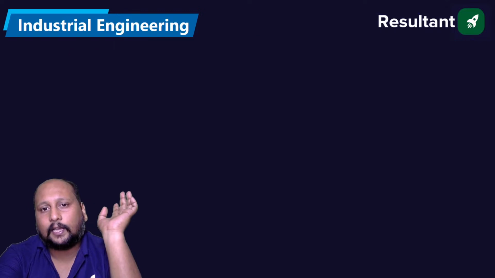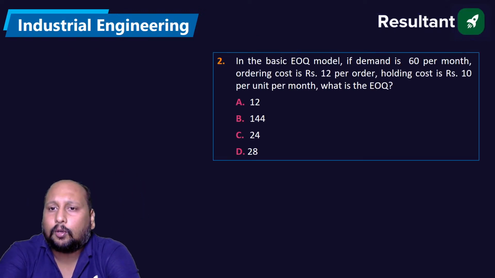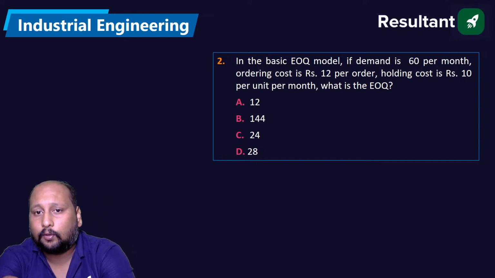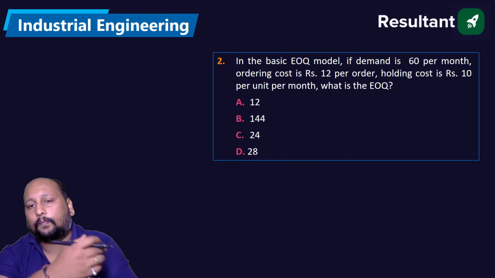Okay, perfect. Next question on the screen. In basic EOQ model, if the demand is 60 per month, ordering cost is 12 per order, holding cost is 10 per unit per month, what is the value of EOQ?